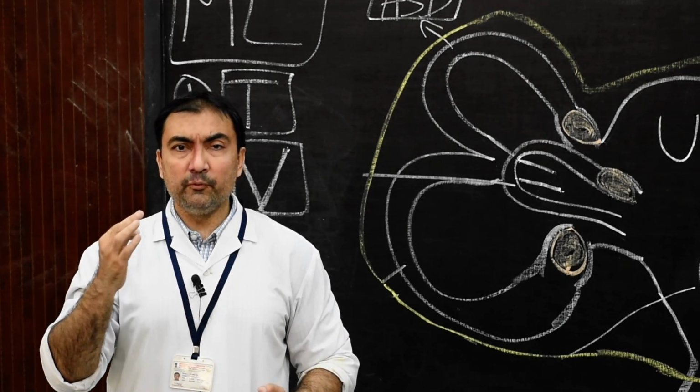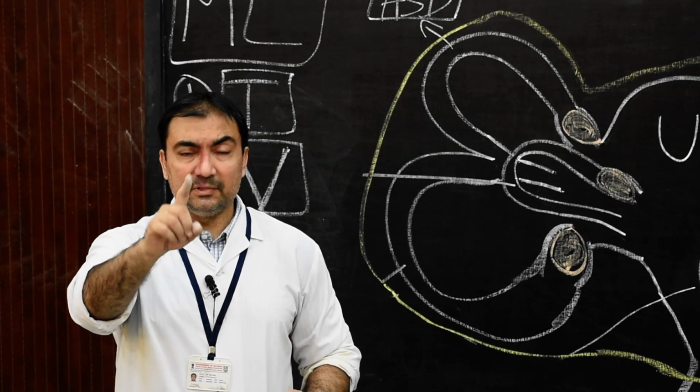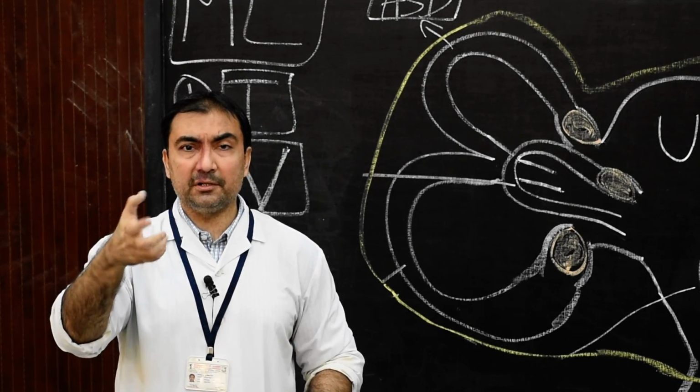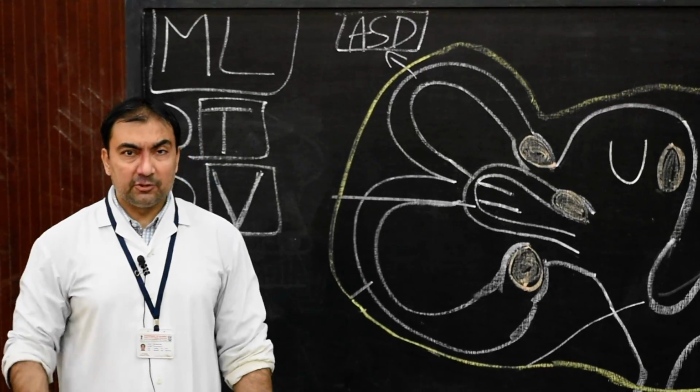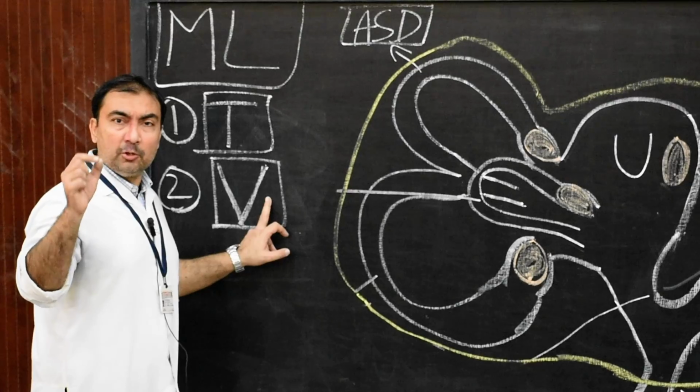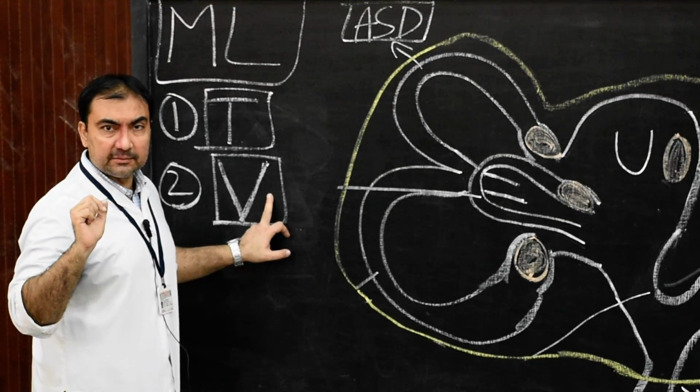And that vertigo may appear in normal persons also. That is because of excessive stimulation of the semicircular ducts.